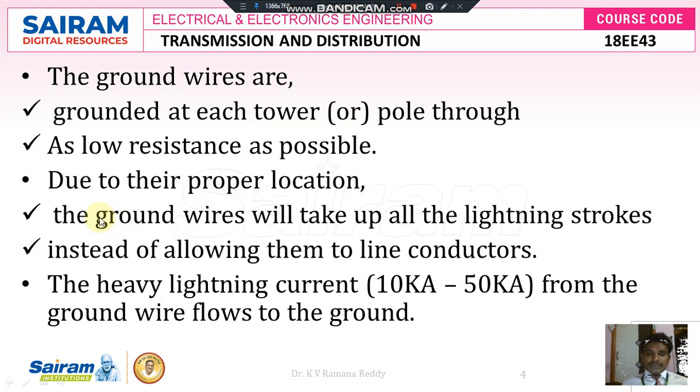The overall lightning strokes which take place on the conductor, that high electricity is discharged by this ground wire due to the proper earthing which takes place at each tower, or pole, instead of allowing them to reach the line conductors. Therefore, the heavy lightning current or surge current, like 10 kiloamperes to 50 kiloamperes, normally from direct strokes or from the power system equipment, flows towards the ground through the ground wire.